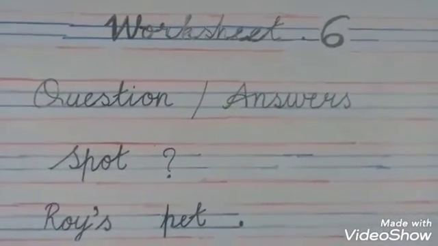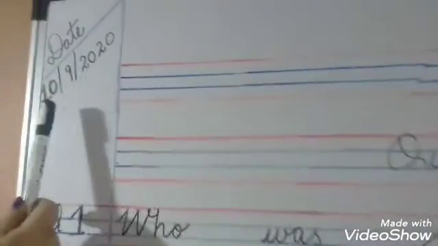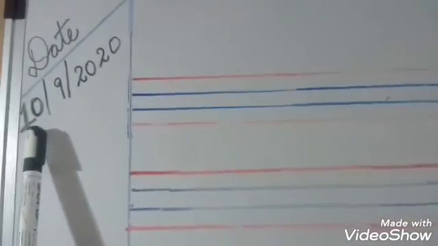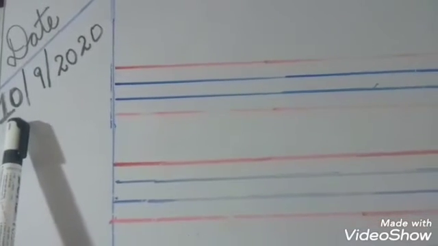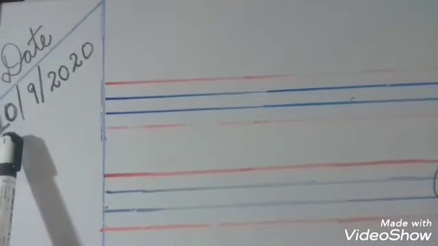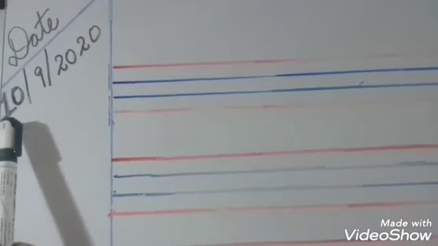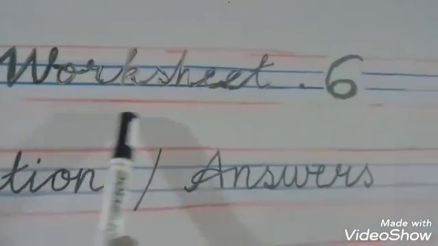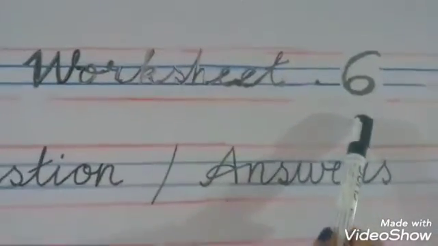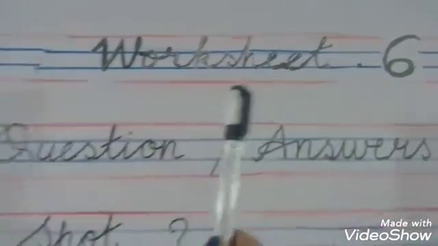On the left hand side of the margin at the top you are going to write the date. Whichever date you are doing the work, that date you are going to write. Suppose 10/9/2020, and on the first line you are going to mention worksheet 6. Second line, what are we doing?